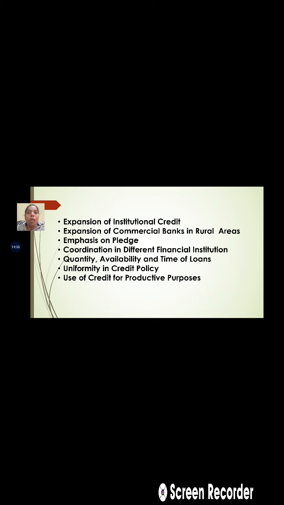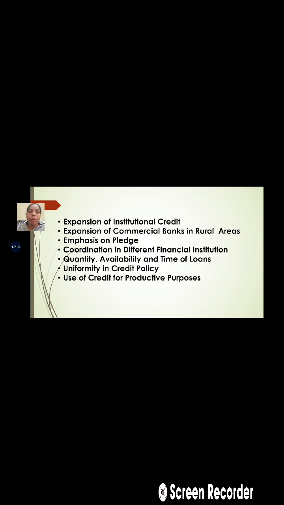Similarly, there should be uniformity in the credit policy adopted from the topmost level to the lower level. So the hierarchy is to be maintained in terms of credit policy.